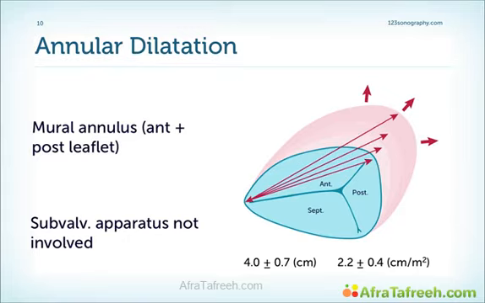The problem is that we have an increase in the size of the tricuspid annulus related to dilatation of the right ventricle. Since the septal leaflet is fairly well fixed to the septum, it is the anterior and the posterior part of the leaflets and the ring, of course, which move laterally and are displaced and thereby cause dilatation of the ring. Usually we have an increase in the size of the ring and in the orifice area in patients who have functional TR. In contrast to the mitral valve, the subvalvular apparatus is not involved, so we very rarely see restriction of the leaflets.